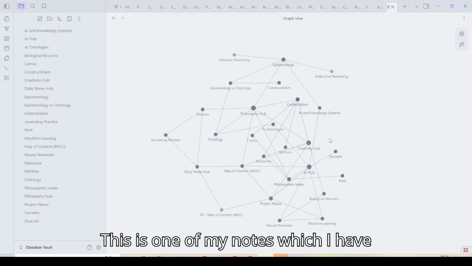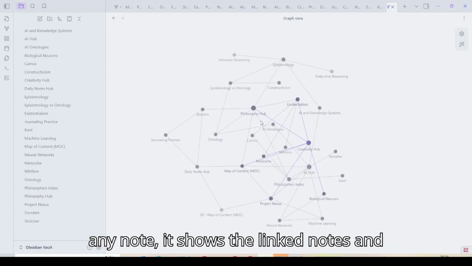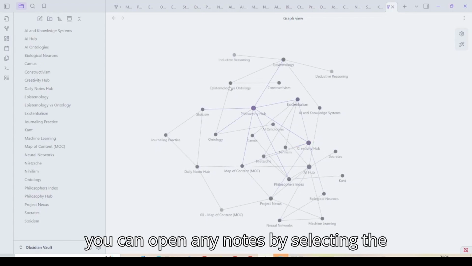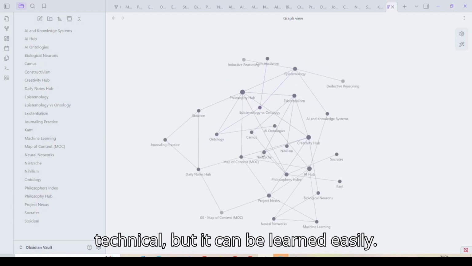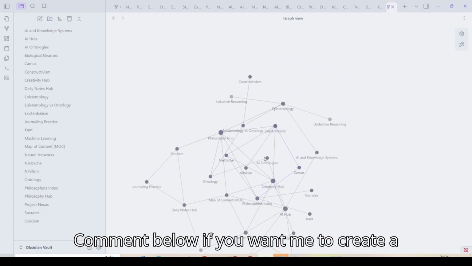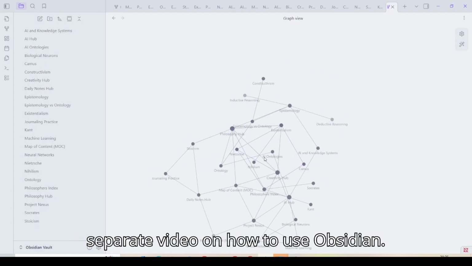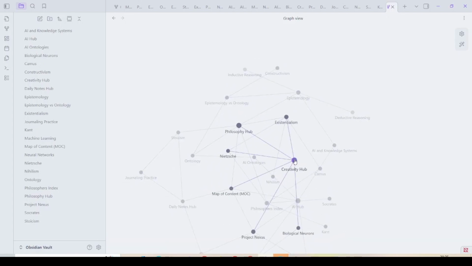This is one of my notes which I have created in Obsidian. When you hover onto any note, it shows the linked notes and you can open any notes by selecting them. However, Obsidian is a bit technical, but it can be learned easily. Comment below if you want me to create a separate video on how to use Obsidian. Now ideas aren't isolated, they're connected.